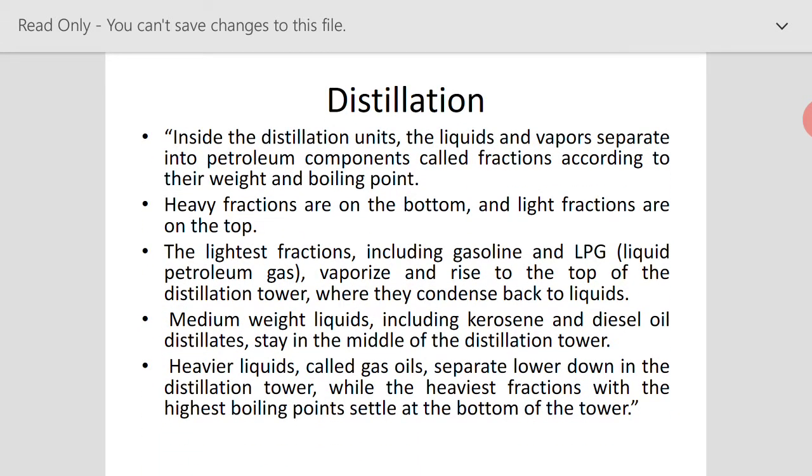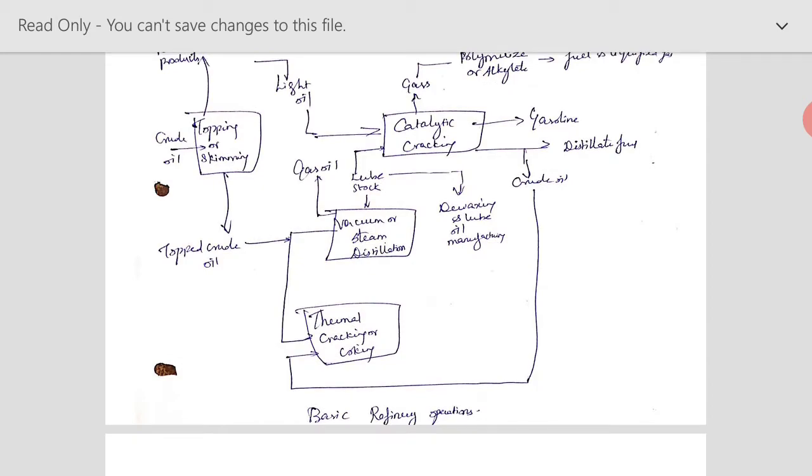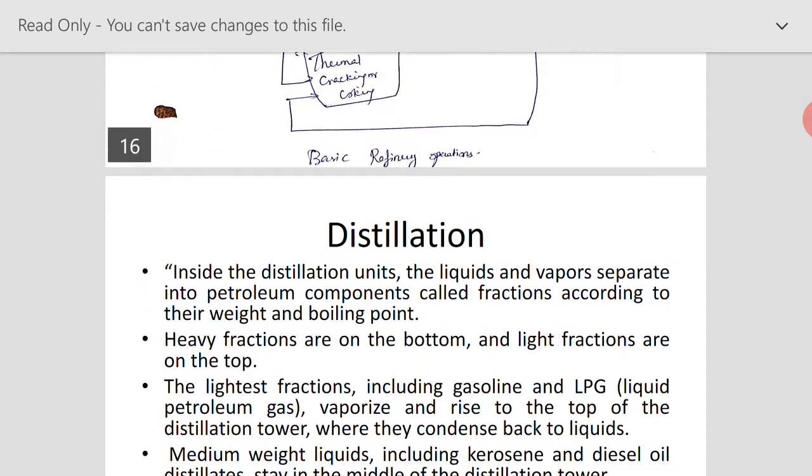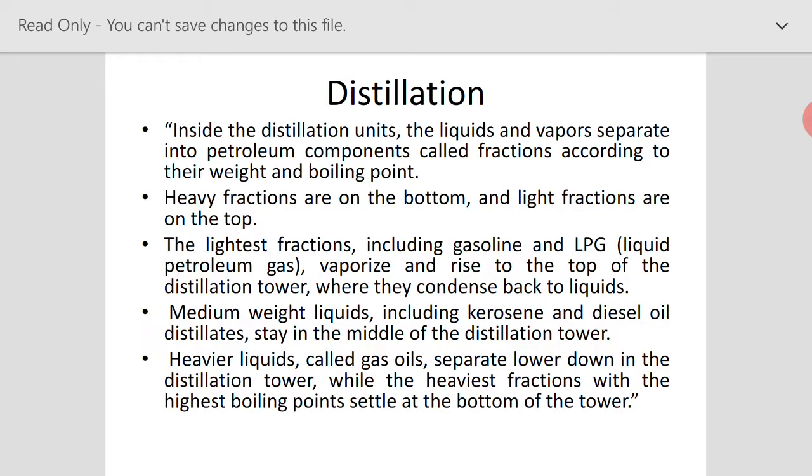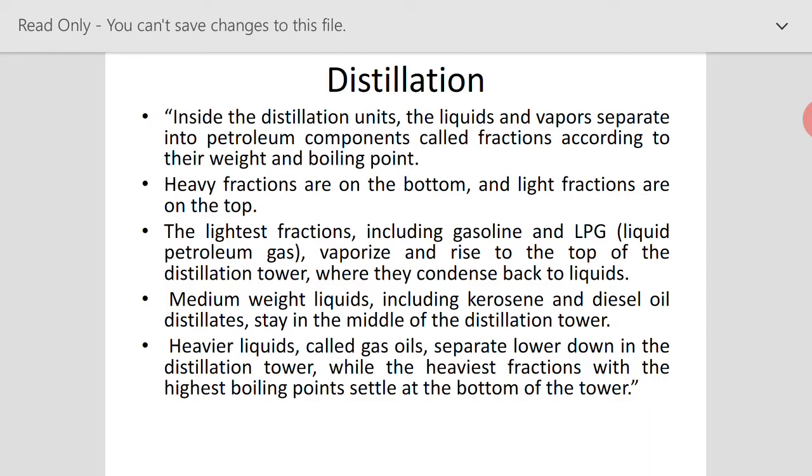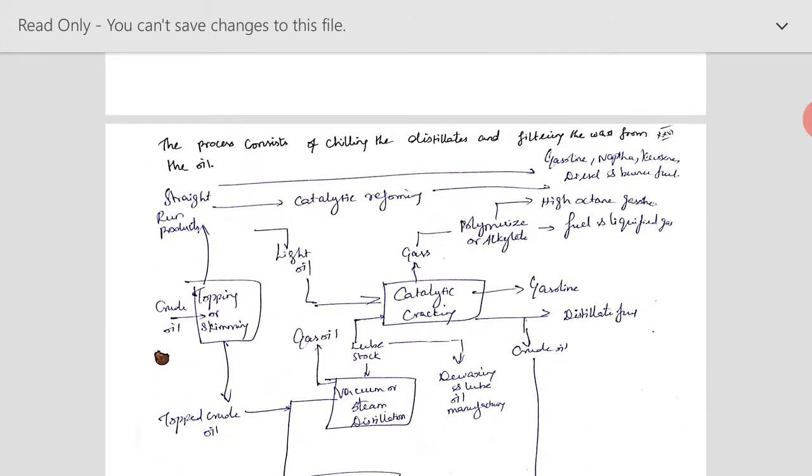As we know, the first process is topping, which is done by distillation. Inside the distillation units, the liquids and vapor are separated from the petroleum components, called fractions, according to their weight as well as boiling point. The heavier fractions settle at the bottom and the lighter fractions stay on top. That's why the lightest fractions like gasoline and LPG, liquid petroleum gas, are vaporized and rise to the top of the distillation tower, and then are condensed back to liquids. You can see this in the flow chart.